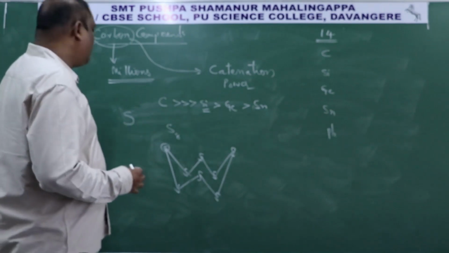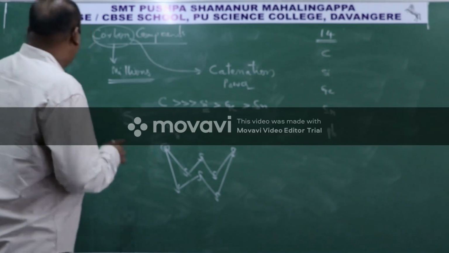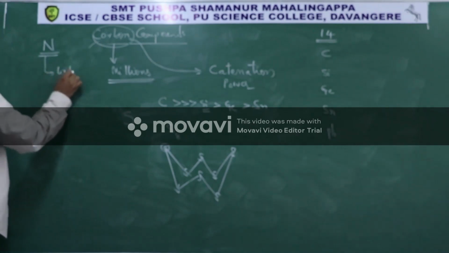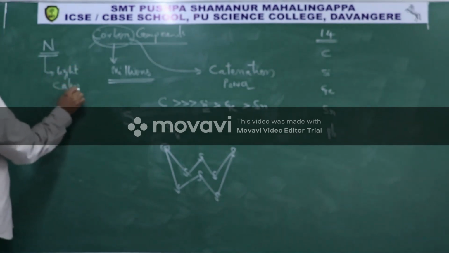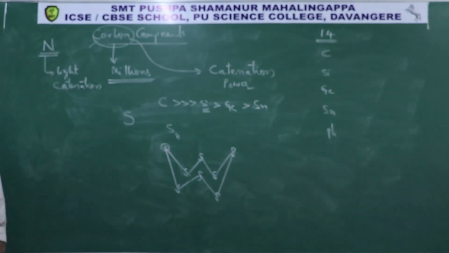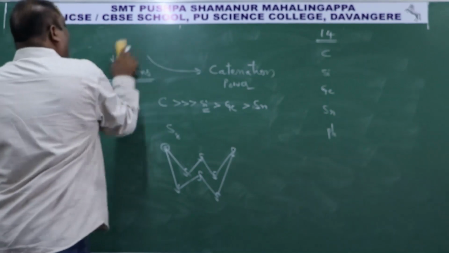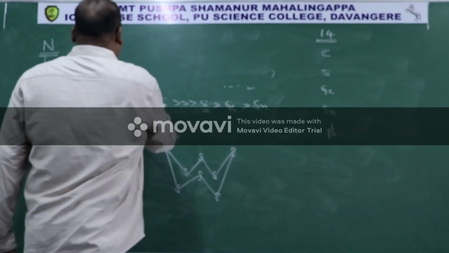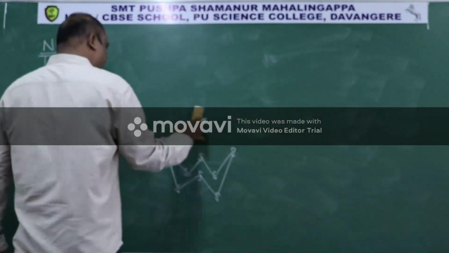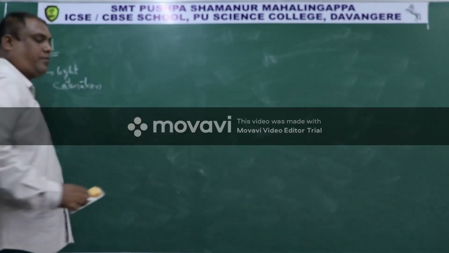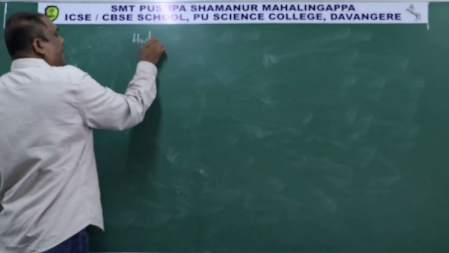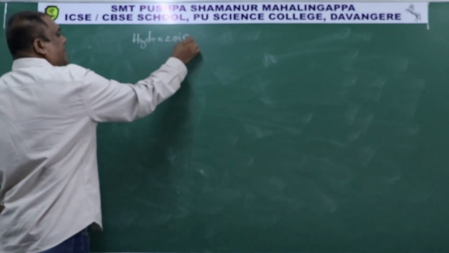Then nitrogen also has slight catenation nature. The best example for nitrogen catenation is hydrazoic acid.